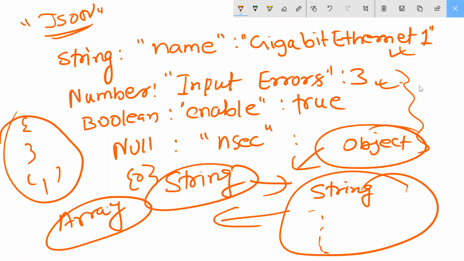Okay, so let me write a command like this. Try to understand this command. Everyone concentrate, don't go anywhere, because I will complete JSON today only. See here what I'm writing.